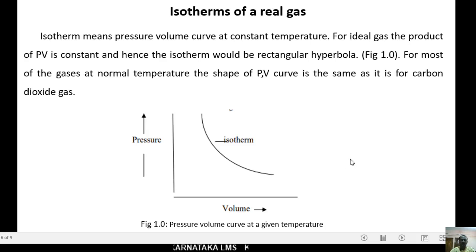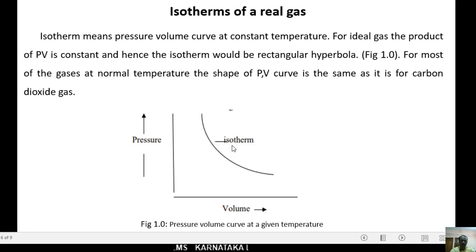See in the figure, for most of the gases at a normal temperature, the slope of PV curve is the same as it is for carbon dioxide gas. The carbon dioxide gas also shows the isotherm like this.